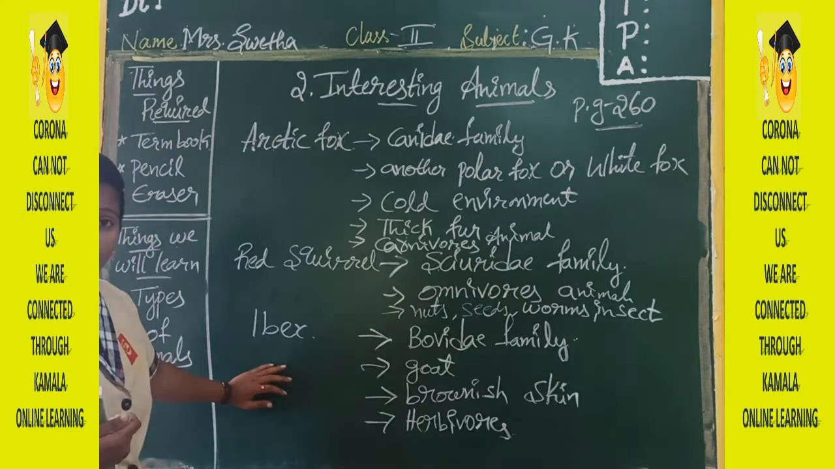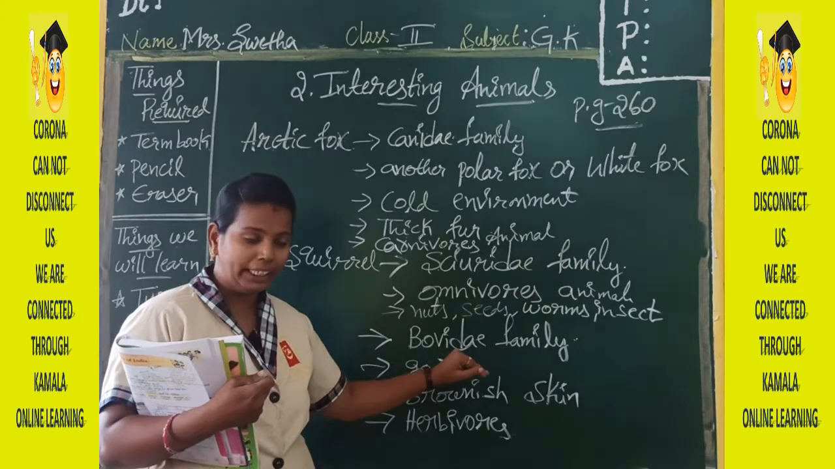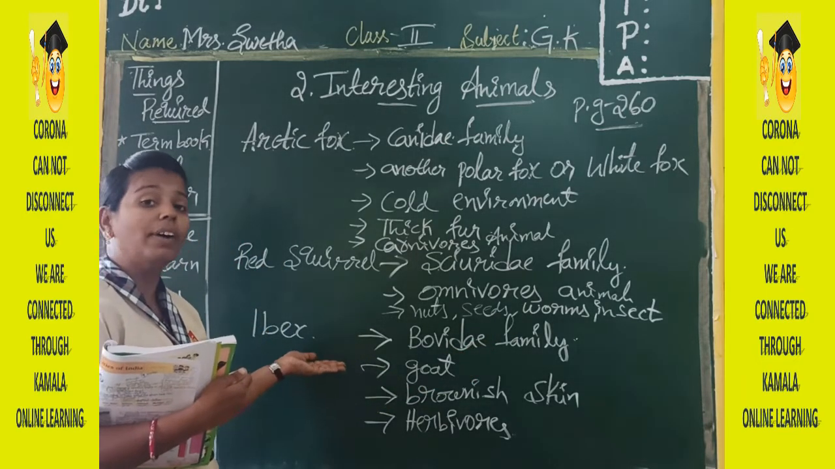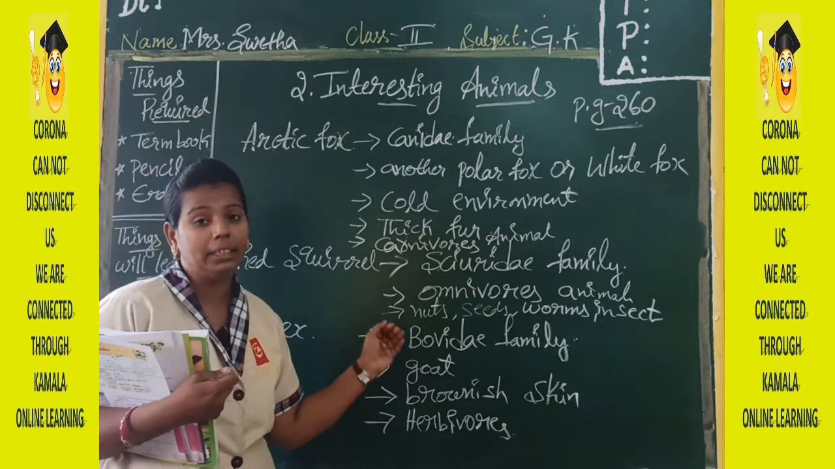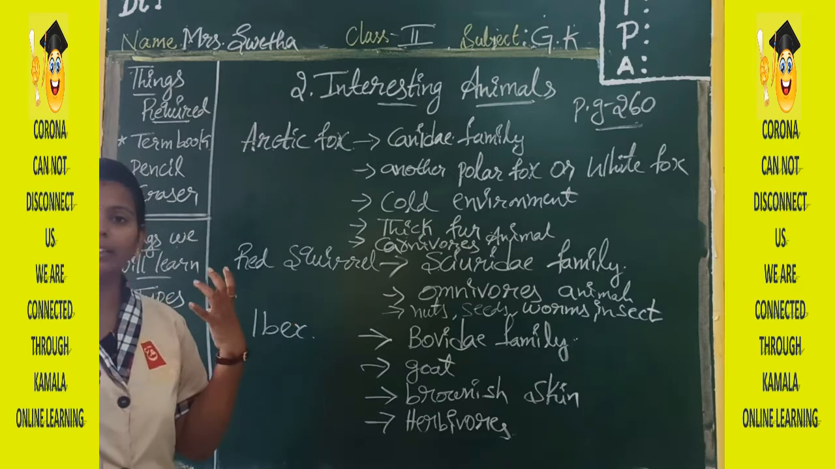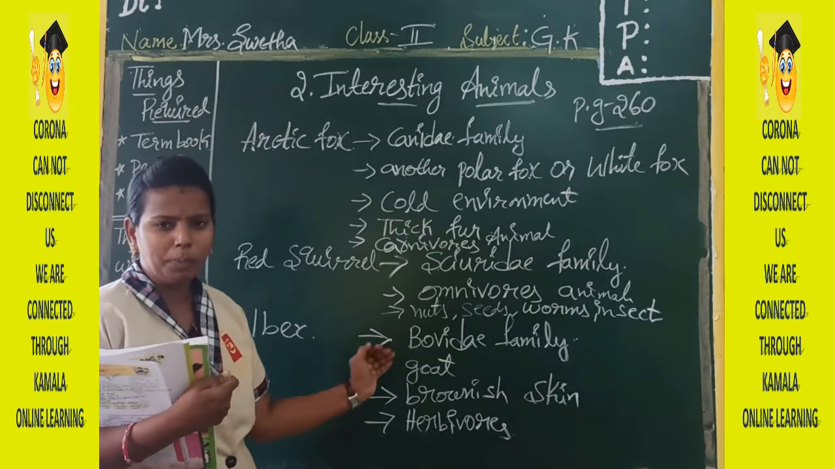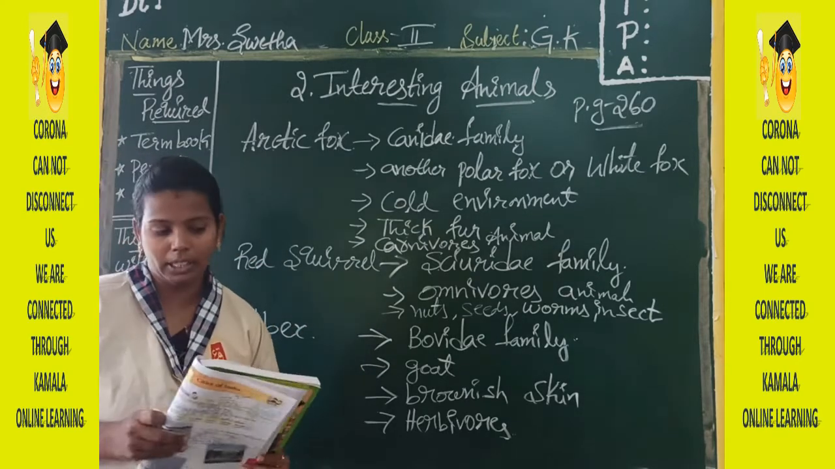Okay. Now the third one is ibex. Ibex belongs to Bovidae family, and it looks like a goat. It is a wild goat. Its body has brownish skin. Brownish color skin will be there for this ibex, and it is a herbivorous, means it will eat grass, plants, only plant related products.